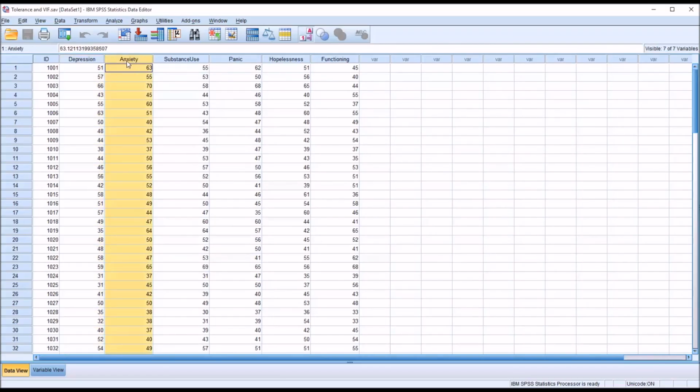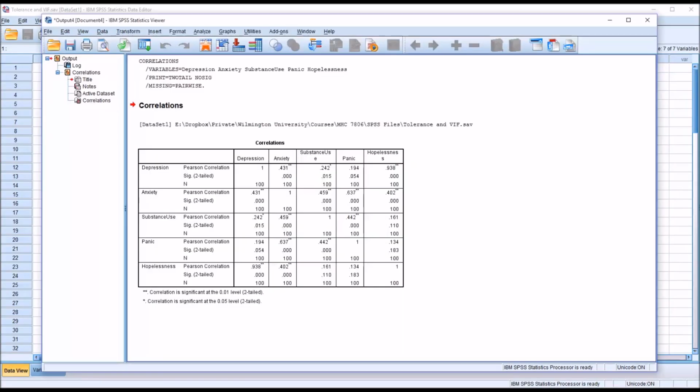The speaker aims to investigate multicollinearity using various methods, with a particular focus on anxiety, panic, depression, and hopelessness. This examination is essential for ensuring accurate analysis. Significant correlations exist between predictor variables, with depression and hopelessness exhibiting a high correlation coefficient of 0.938. This indicates a heightened risk for individuals dealing with both conditions.